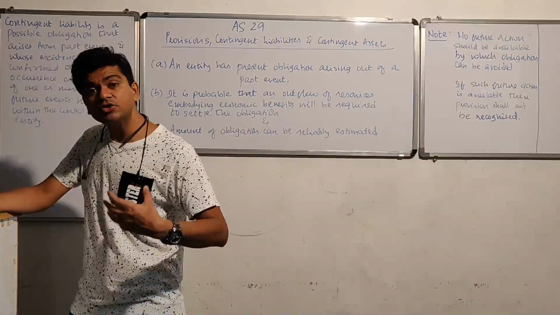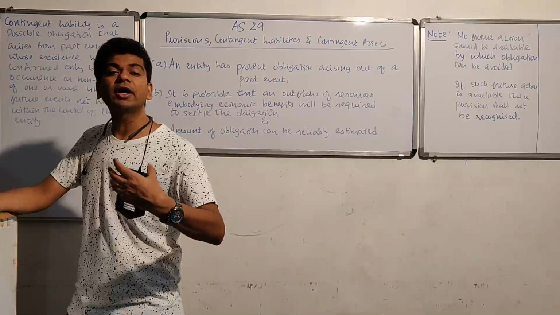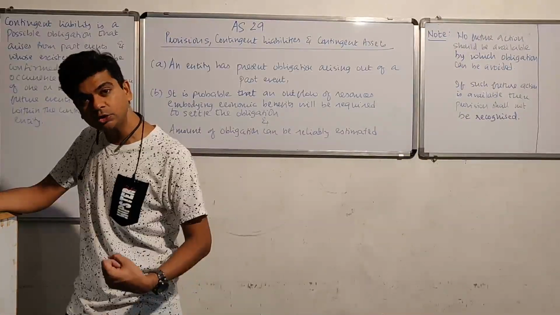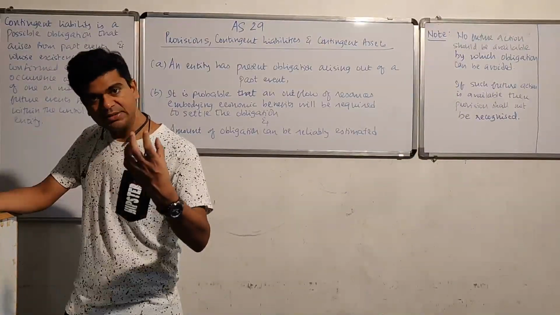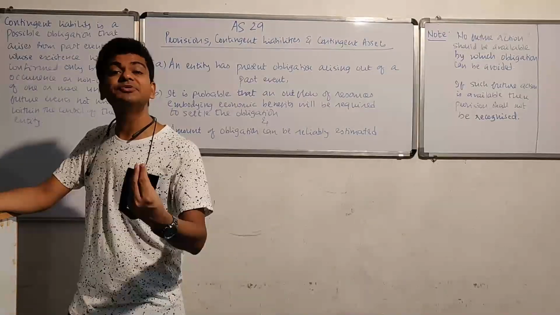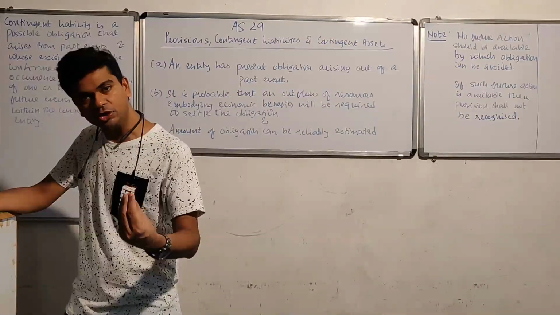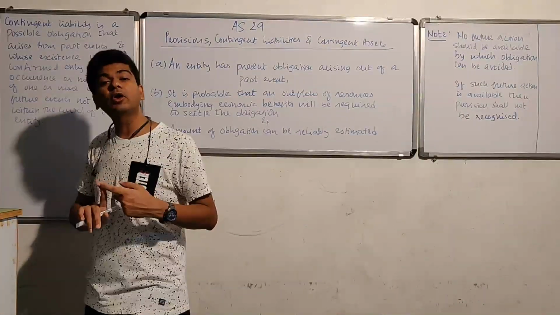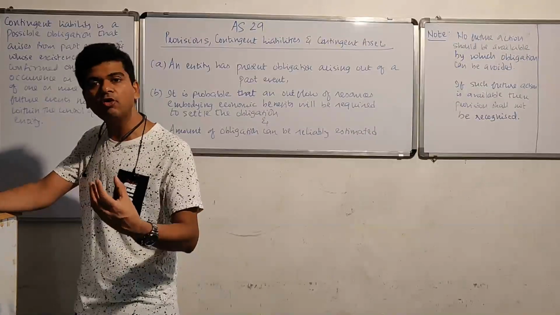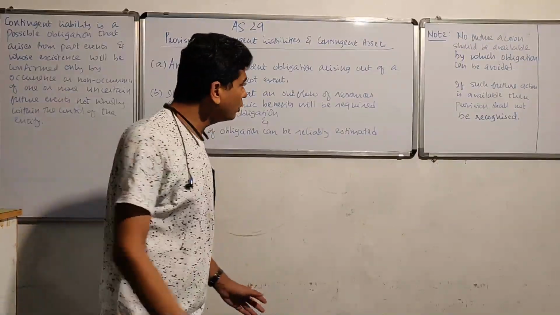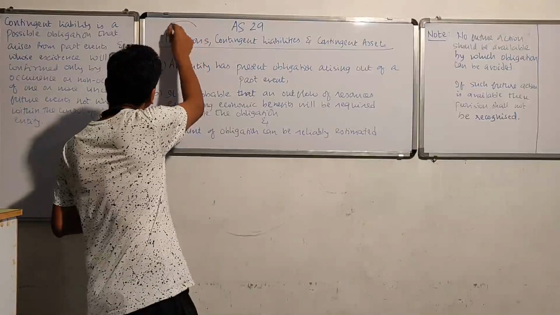So these kinds of accounting estimates that you are recognizing in your books are actually a liability. This is a liability which requires substantial degree of estimation. A liability that requires substantial degree of estimation, that is what we are calling a provision.